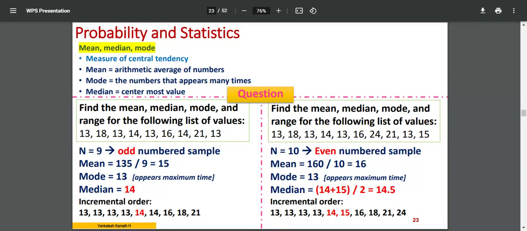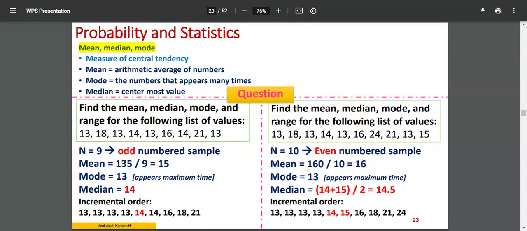Then comes the median. Now here is the tricky part. This is an odd numbered set of values. It is easy to identify the centermost, which is marked as red 14. You have to put it in an incremental order. The middlemost value is determined not by the face value of the number, but by the position. By position, you have to take the centermost value.